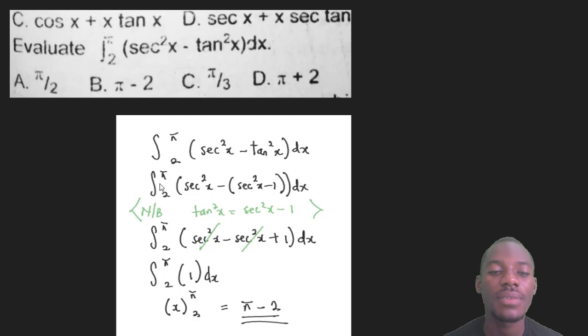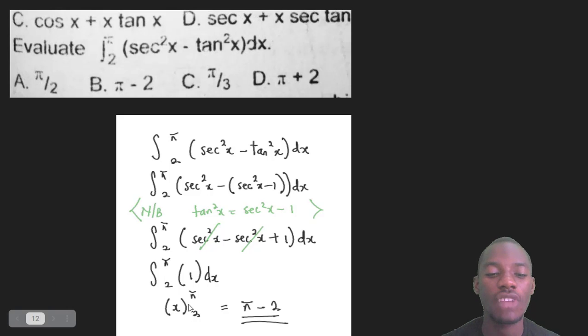So now I have the integral of sec square x minus, in bracket, tan square x, which is now sec square x minus 1 in bracket. Now this is going to give me sec square x minus sec square x, and minus is plus 1 dx. Can you see that? Now these are the same. They will cancel each other. I'm left with 1. So now what is the integration of 1? I told you that in integration, any ordinary number is multiplied by x. So that will give me x as my answer. That's 1x, that's x as my answer.